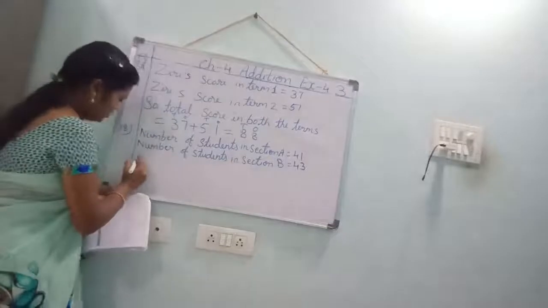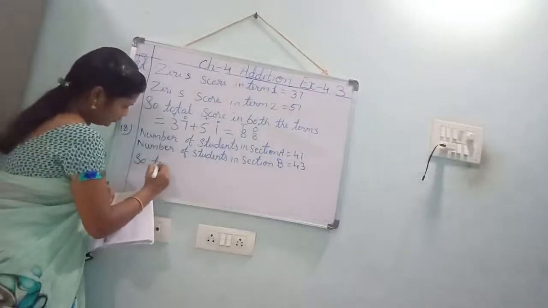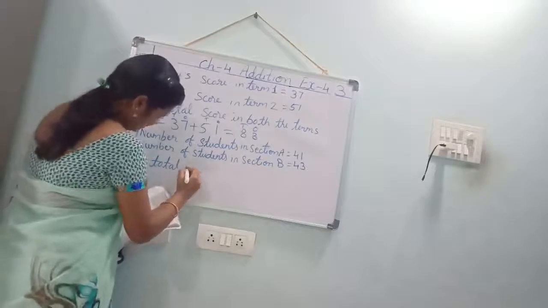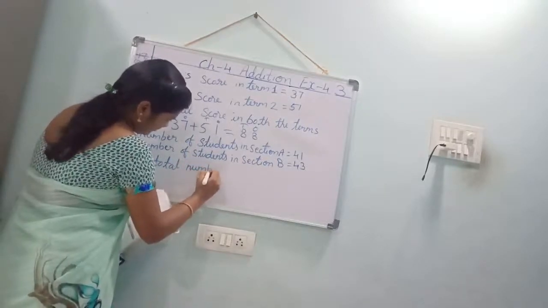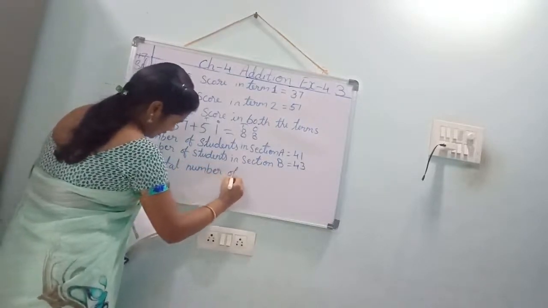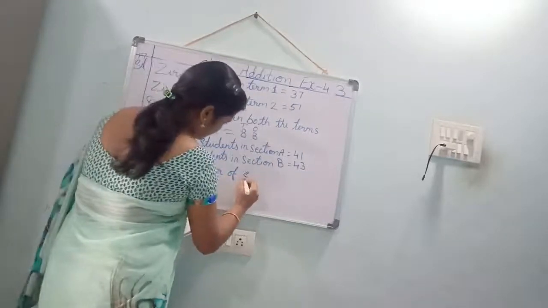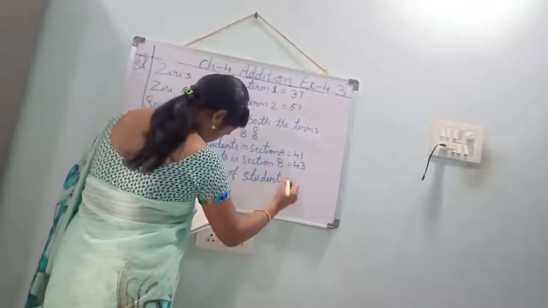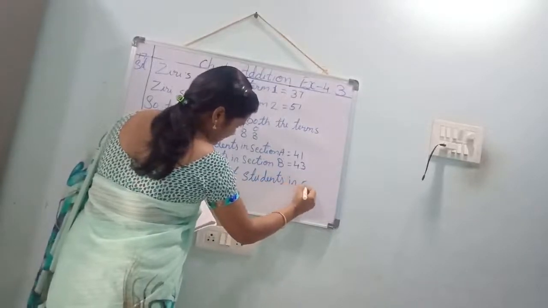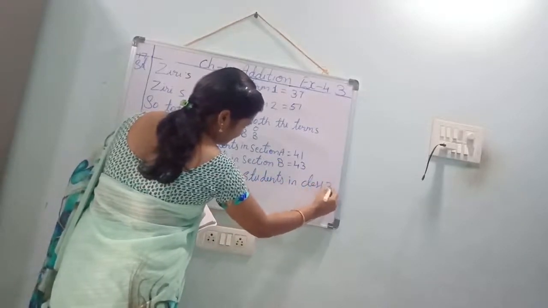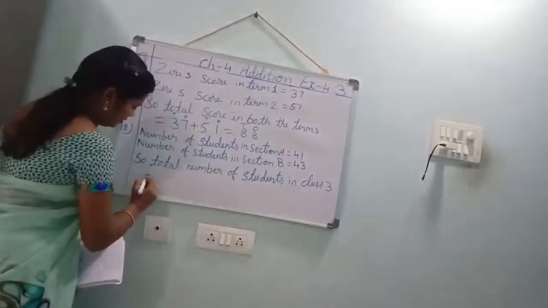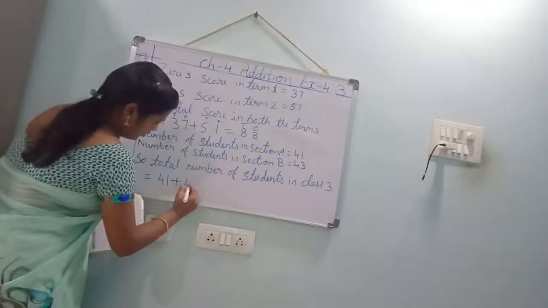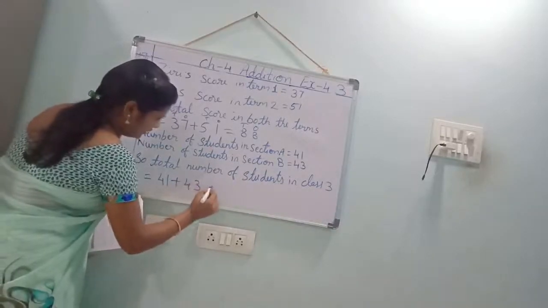Now, so total number of students in class 3 is equal to 41 plus 43. What you have to do again?